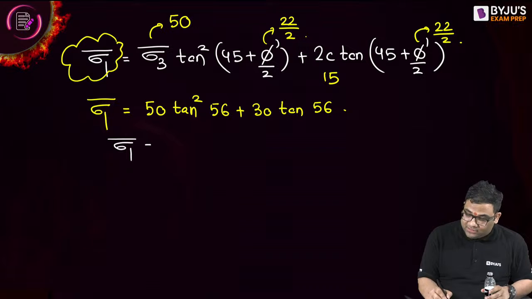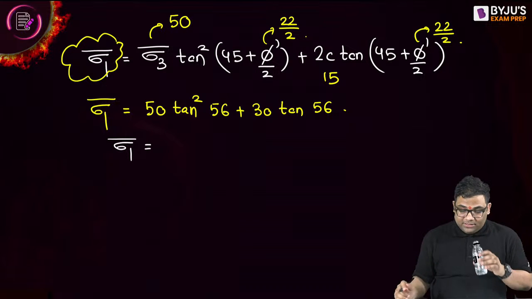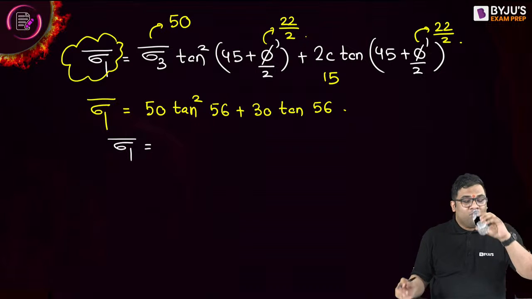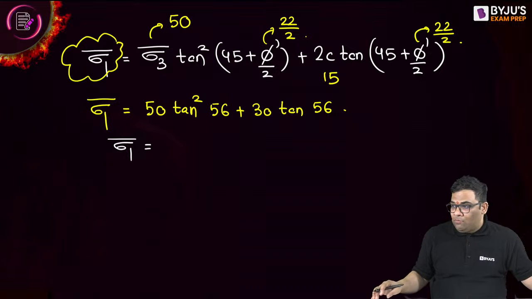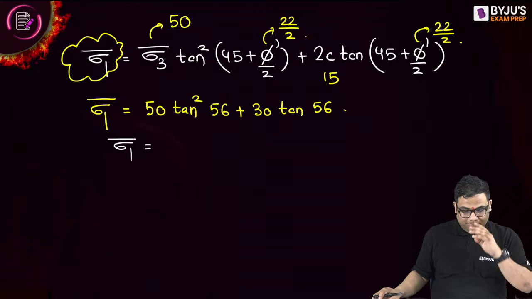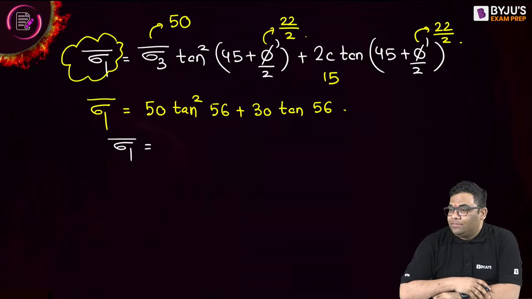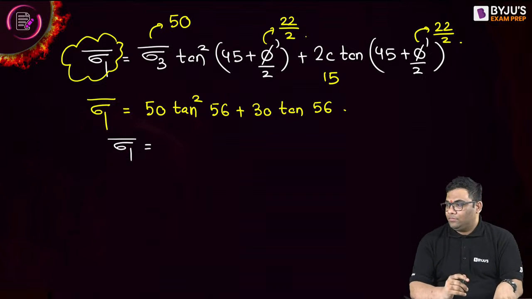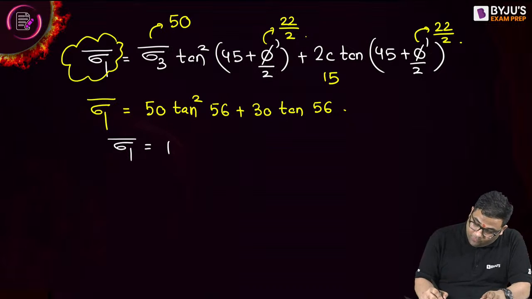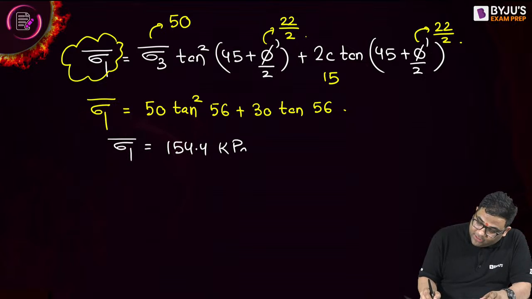Don't give me the final answer, give me sigma 1 dash. What is sigma 1 dash? Tell me. 154.4. Very good.